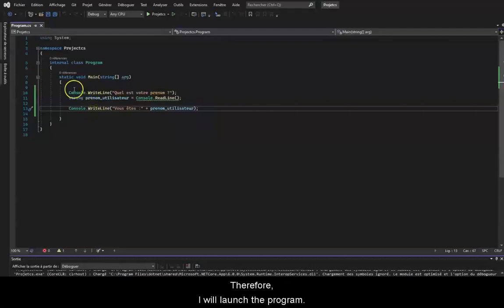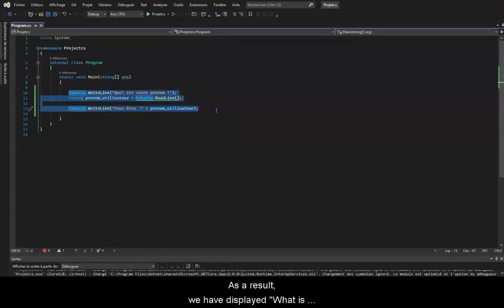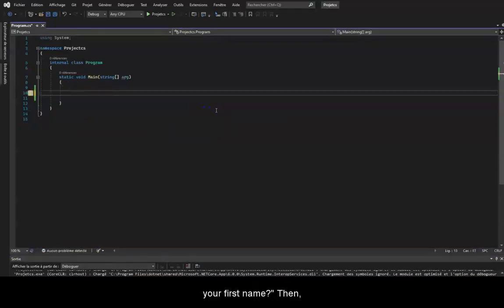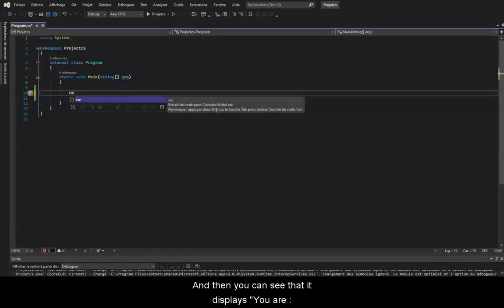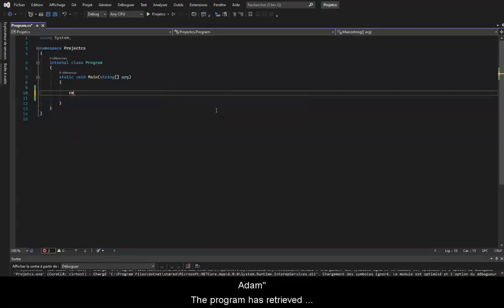Therefore, I will launch the program. As a result, it has displayed "What is your first name?" Then I'll choose a first name, Adam for example, and then you can see that it displays "You are Adam". So the program has retrieved the value that the user entered, and then it concatenated it with the string "You are" and displayed it. Now let's go back to our program.